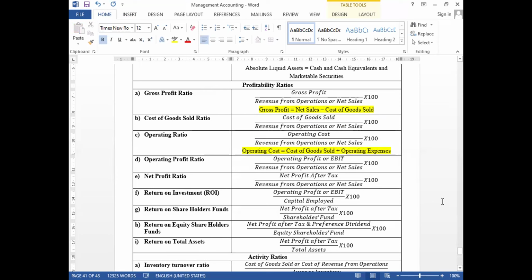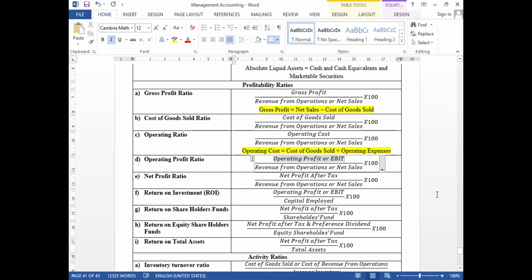Okay. Next, operating profit ratio. Operating profit means earnings before interest and tax. For this you need to know what earnings before interest and tax is.